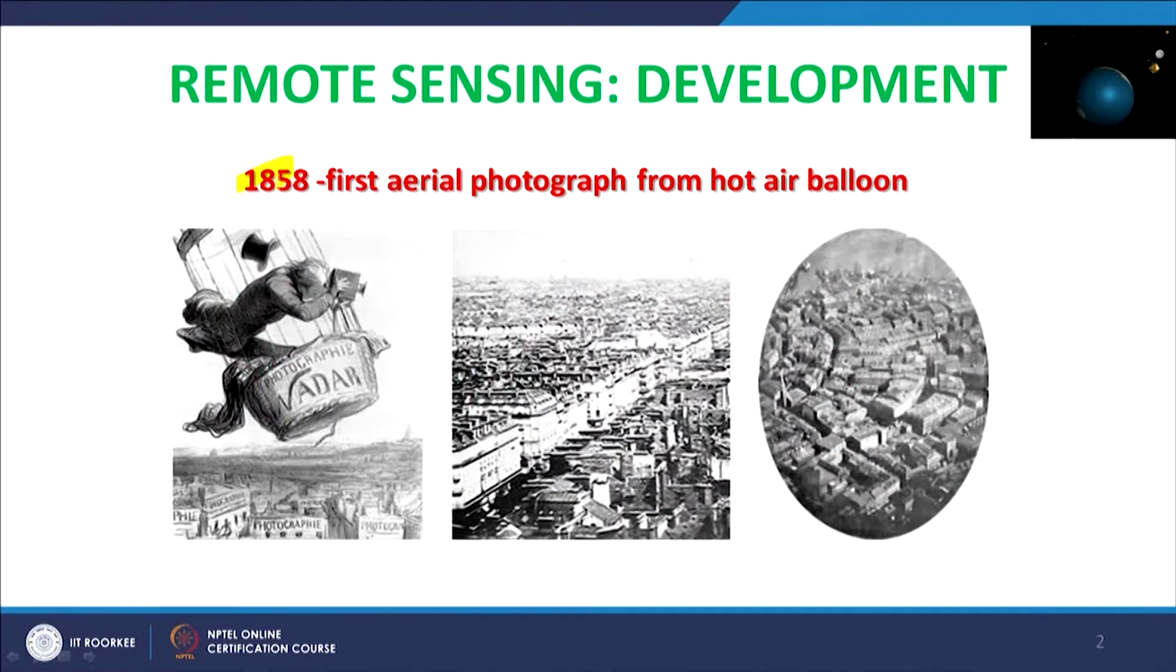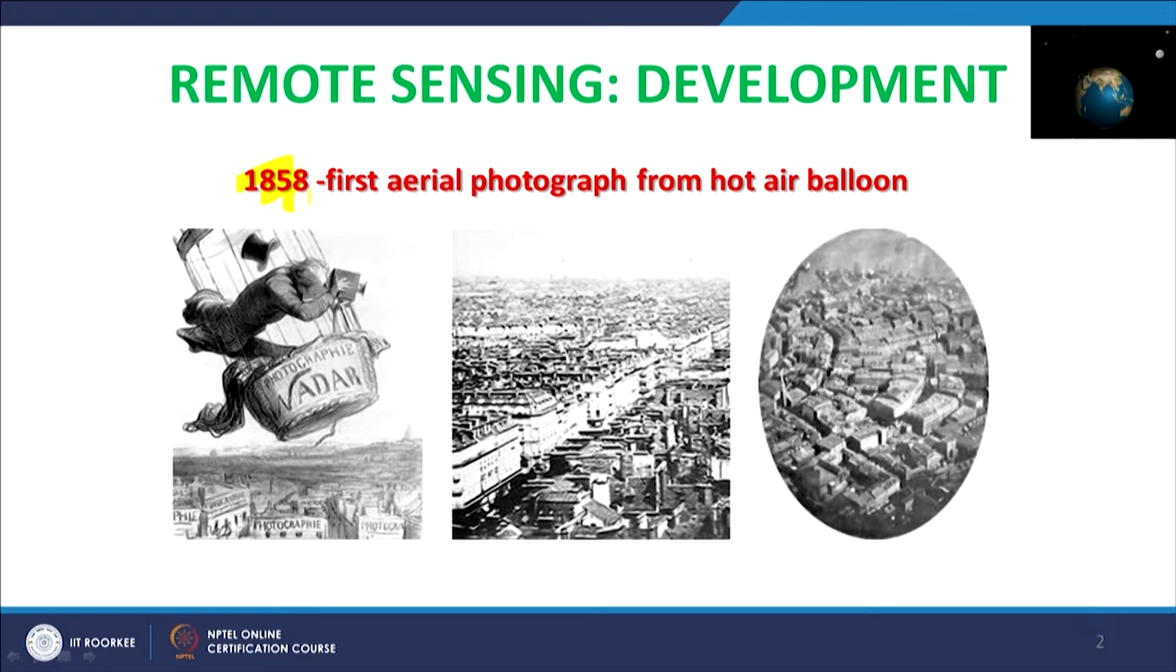So, as you know, remote sensing first started in history in 1858, that is the first aerial photograph from a hot air balloon, and this is how it was. This is of course the drawing, not the photograph, but this is exactly how aerial photography started. Of course, at that time the quality of cameras and images was not as good as what we see today, but nonetheless a big development took place, that too in 1858, using balloons and taking aerial photographs.